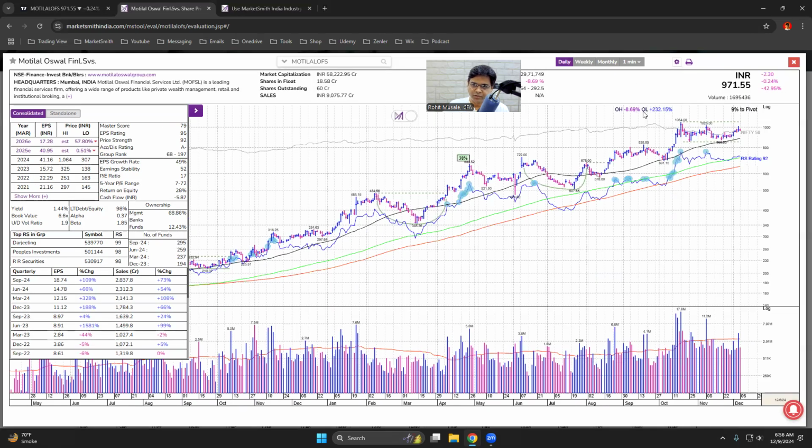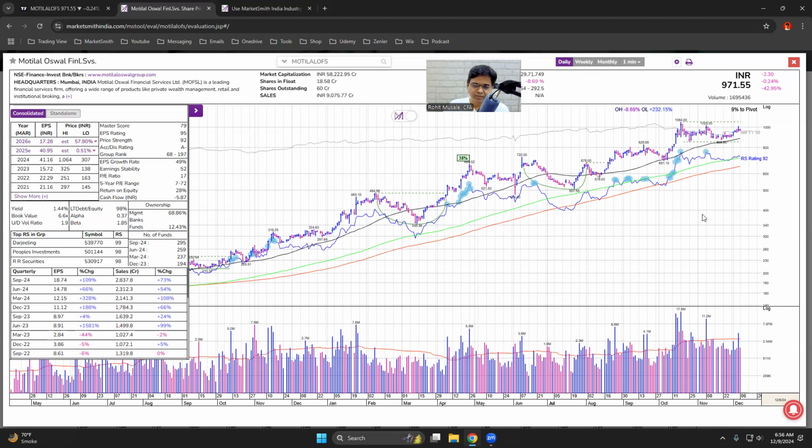See, it says OL. OL means off the low. This is the 52-week low. Within 1 year itself, the stock has given 232% return from the absolute low of the previous 52 weeks. 232% return. You're buying it late, basically. So that's why it says stage number 4.